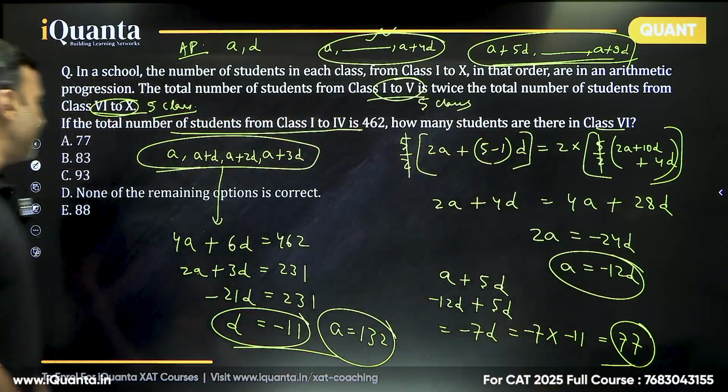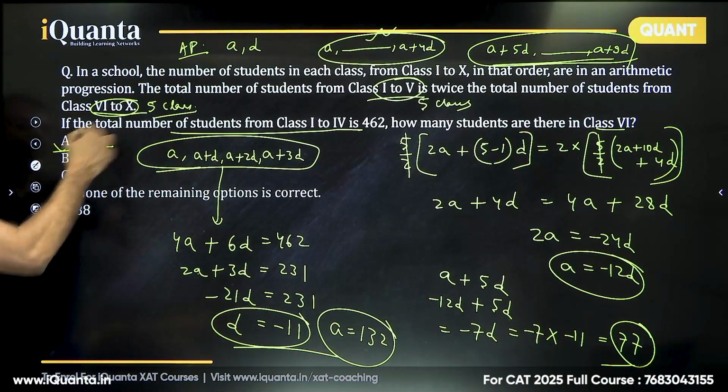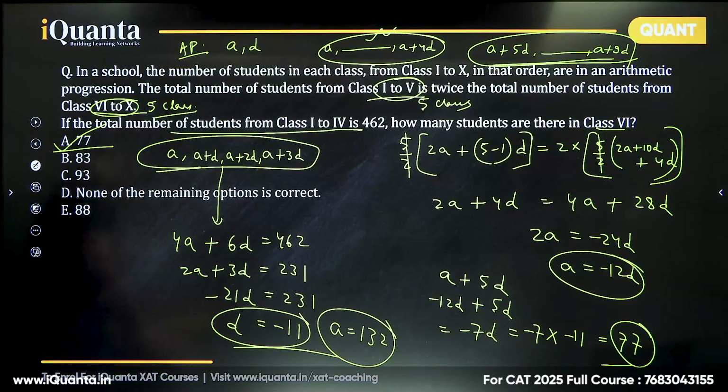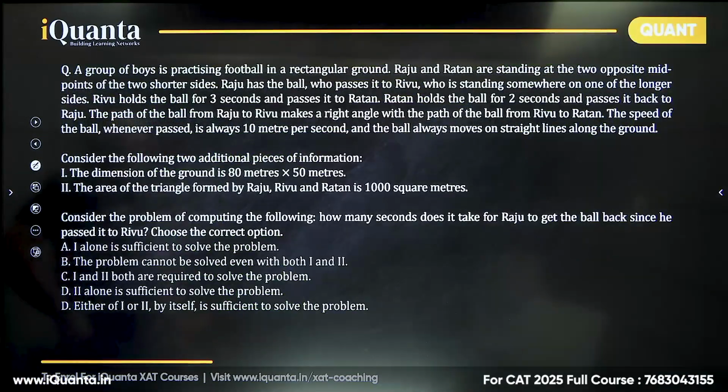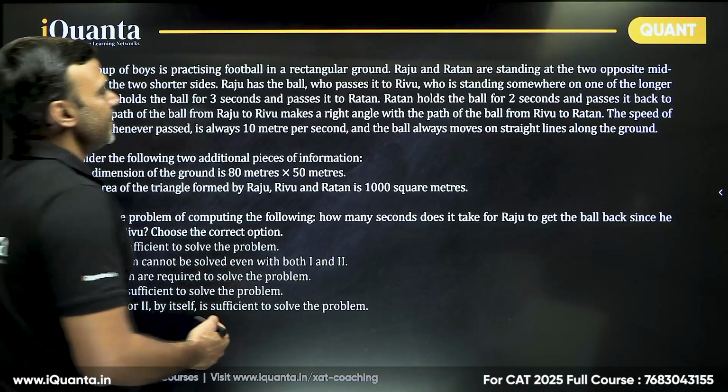So 77, option A is the correct answer. Right? So just follow the very basic concept and solve it. That's it. This question is called data sufficiency. And it's a very interesting situation that is given. There is a mix-up of a lot of things, algebra, geometry, everything.